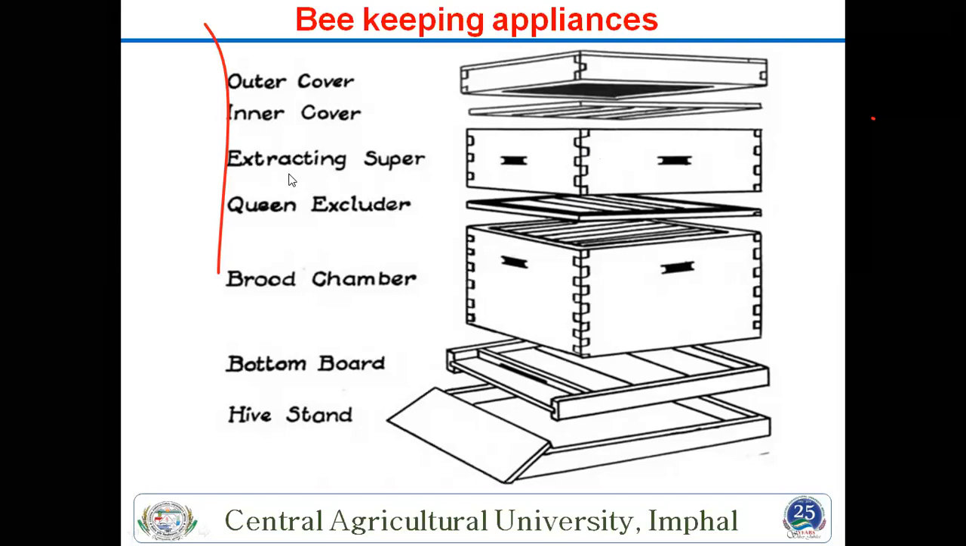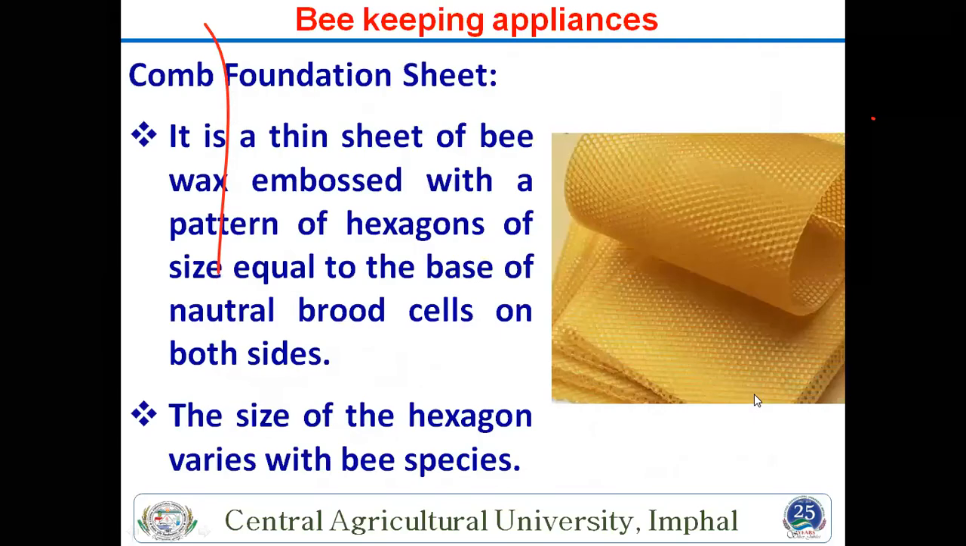Then another is the inner cover in the upper part; this is small. Then the outer covering, this is the top cover of any box. This is the common simple box.